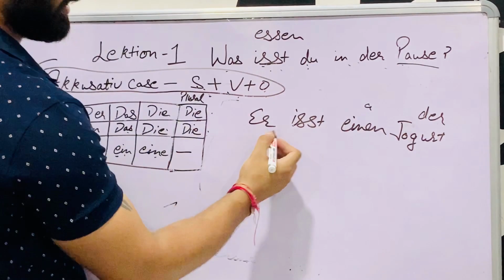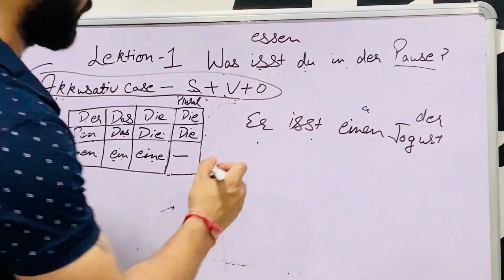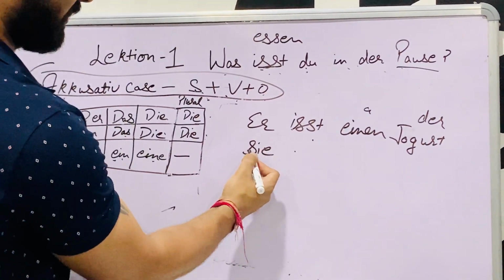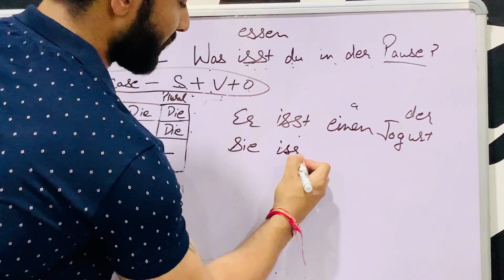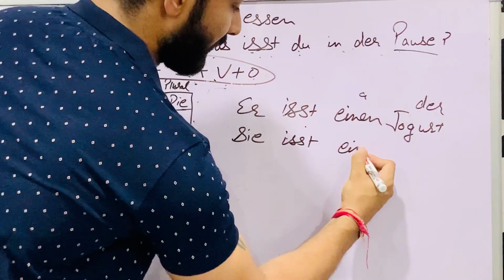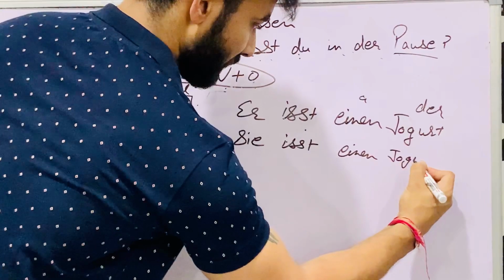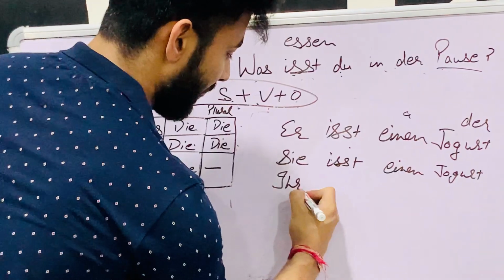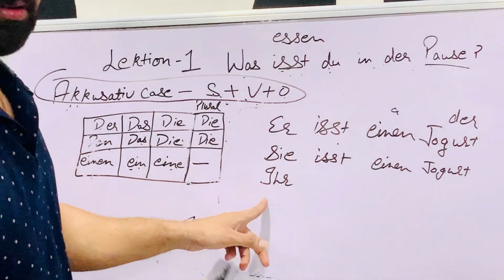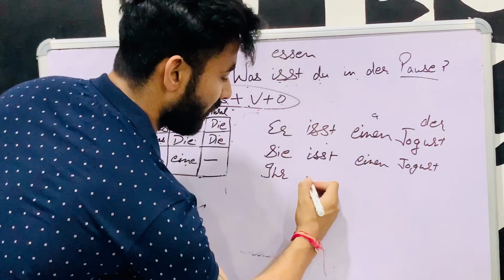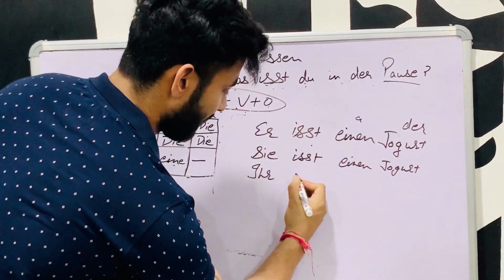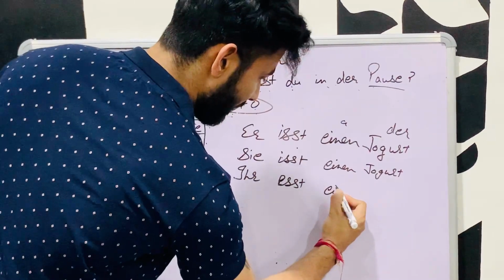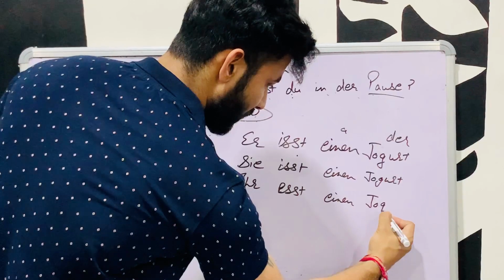So he eats a yogurt. Let us do it with sie. Sie is she. Here s is small, so it is she. Sie isst einen Joghurt. Now do it with ihr. Ihr is plural. What is ihr? You know very well. Ihr is you all. Ihr esst, E-S-S-T, einen Joghurt.